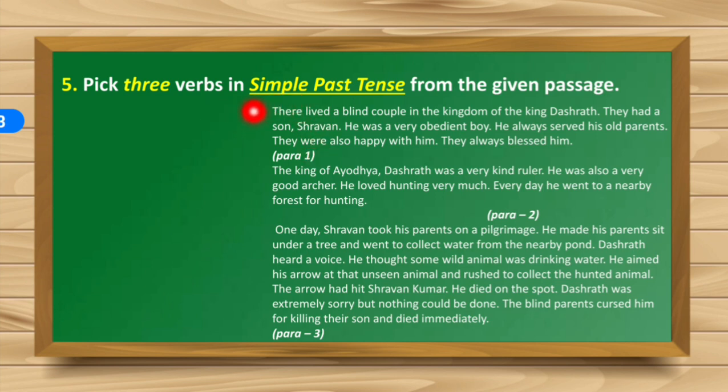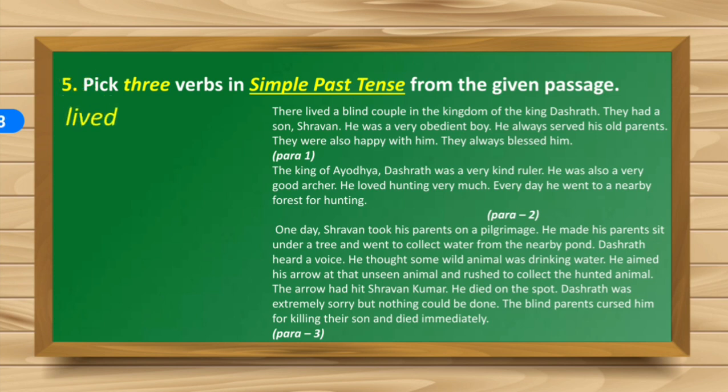So you have to spot 3 verbs in simple past tense from the given passage. There are many of them because the entire passage is given in past tense itself. So, let's see what the verbs in past tense are, and as your answer you can write any 3 of them. That is entirely your choice.